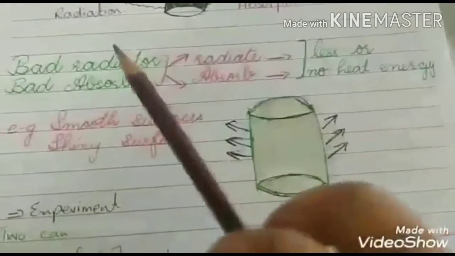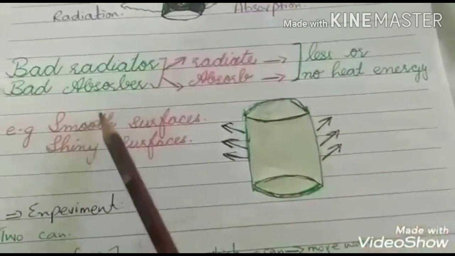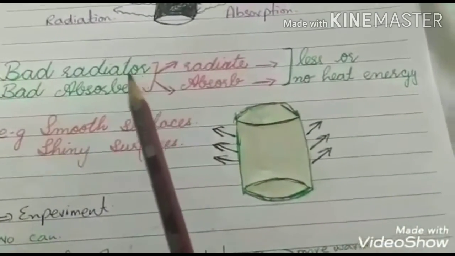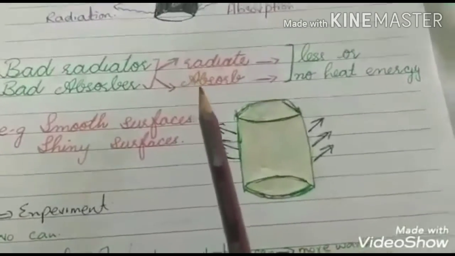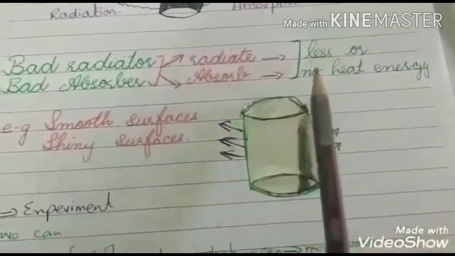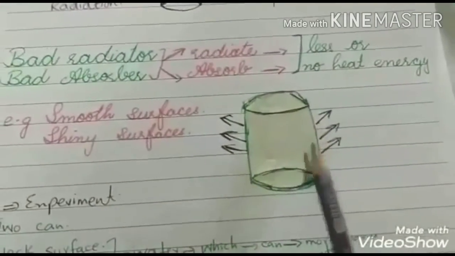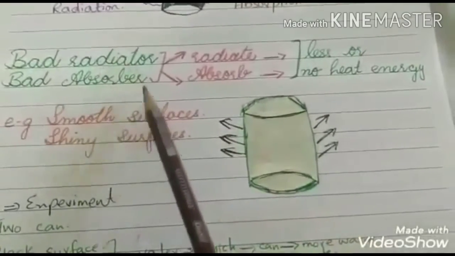Then, students, we will discuss the bad radiator and bad absorber. Bad absorbers are also bad radiators. Bad absorbers and bad radiators are the objects that radiate and absorb less or no heat energy. For example, students, smooth and shiny surfaces are bad radiators and bad absorbers of heat energy.